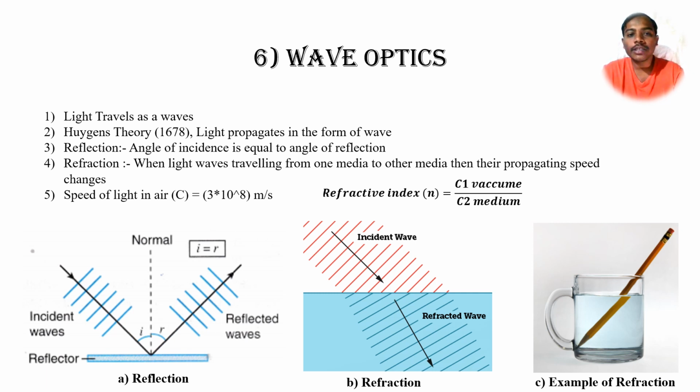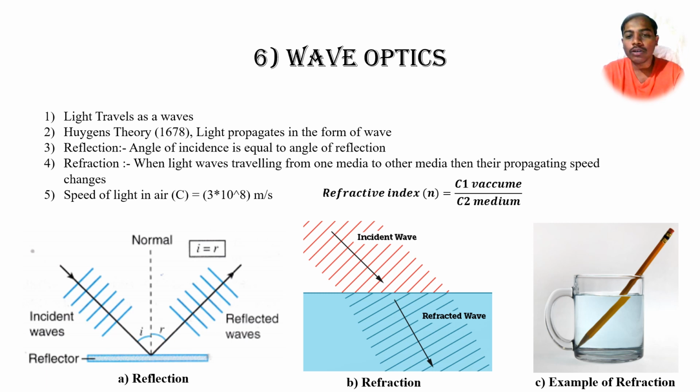If we see the reflection, the angle of incidence wave is equal to the angle of reflected wave, and that thing we'll see in figure A. So whenever the incidence wave interacts with the boundary, it will be reflected in the same plane, and at that time the angle of incidence is equal to the angle of reflection. So that one is the first law.